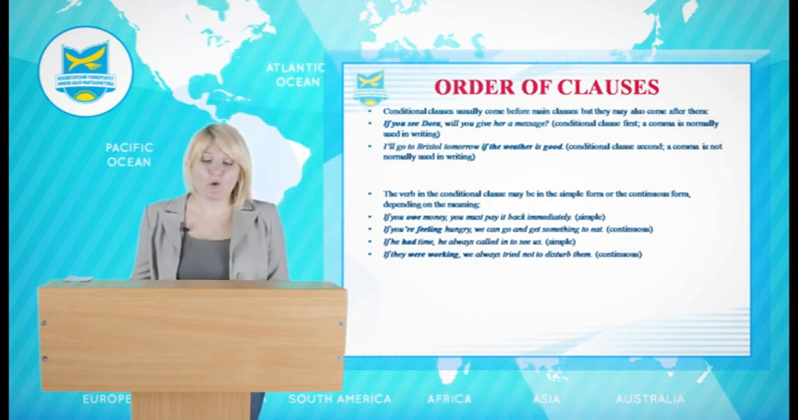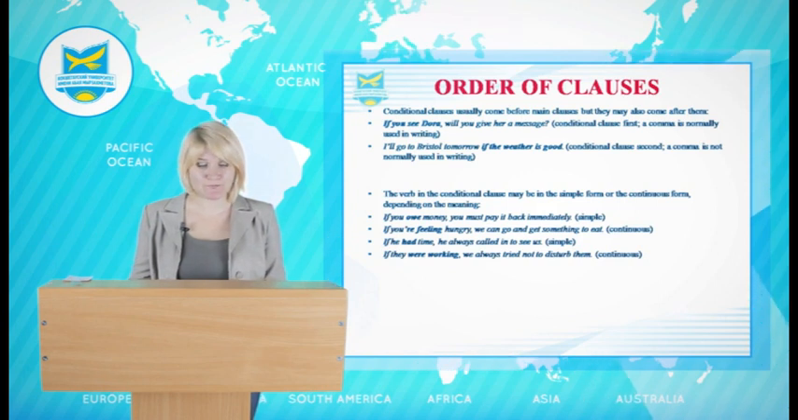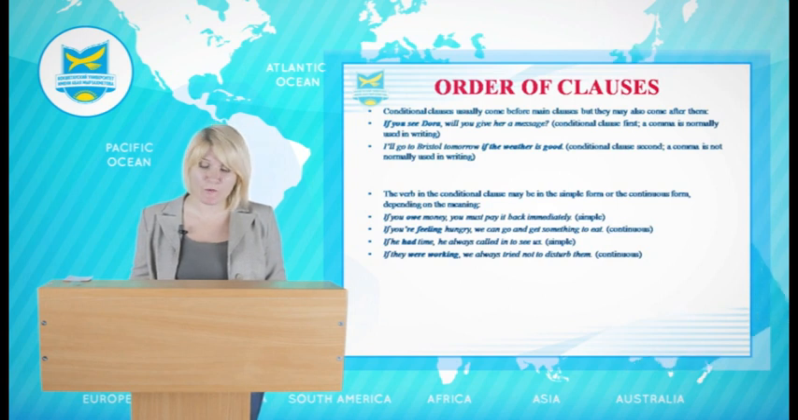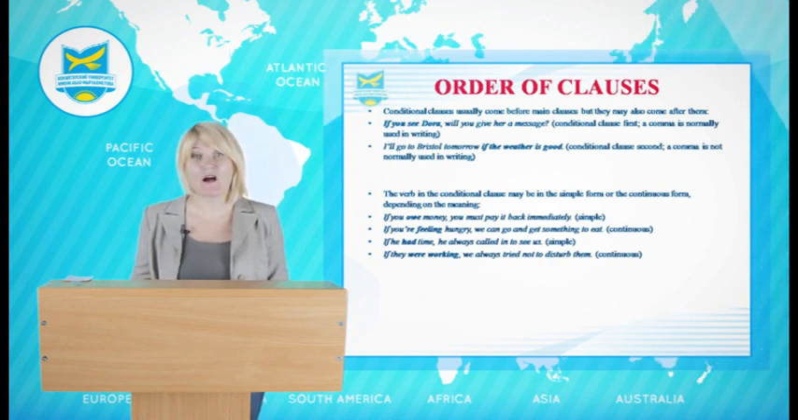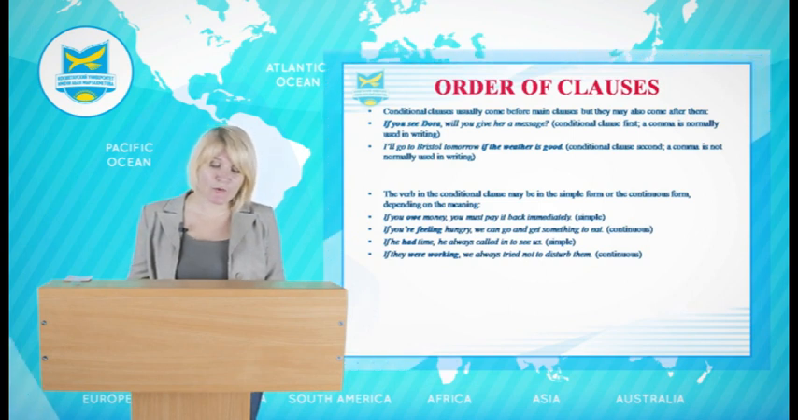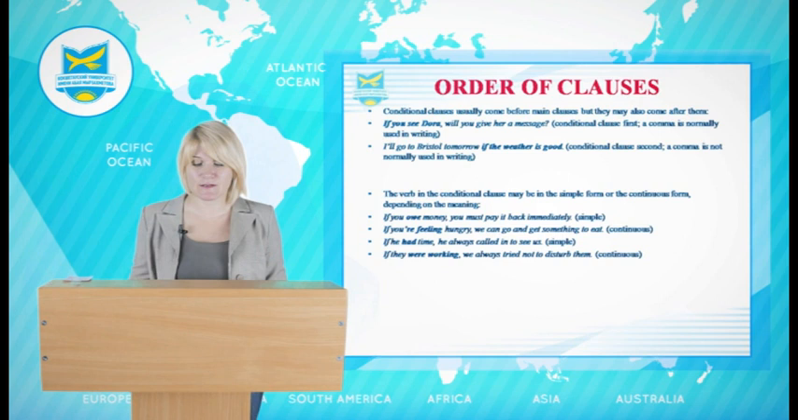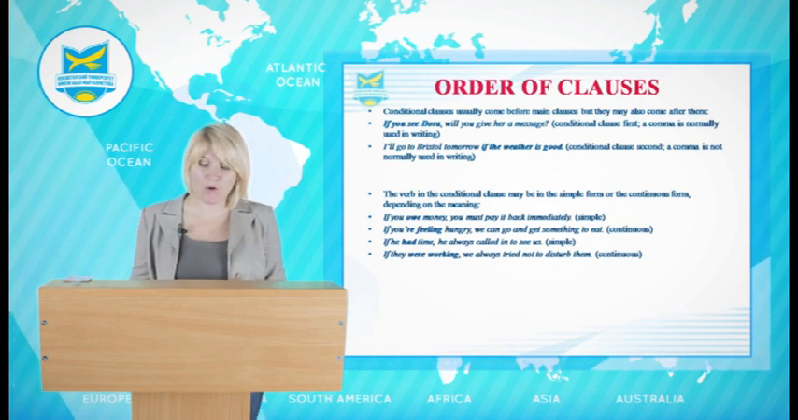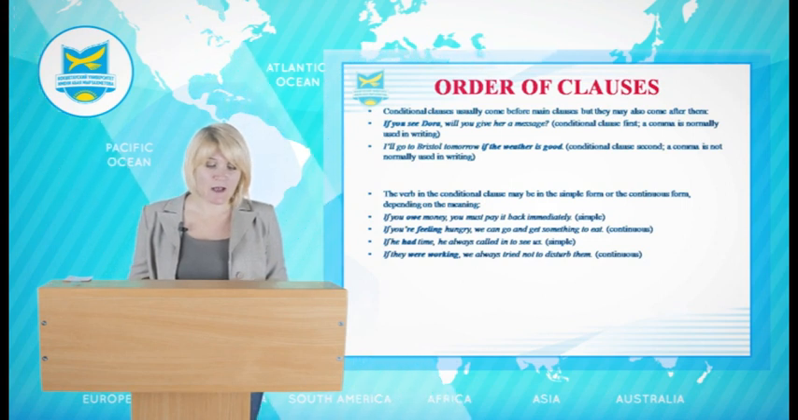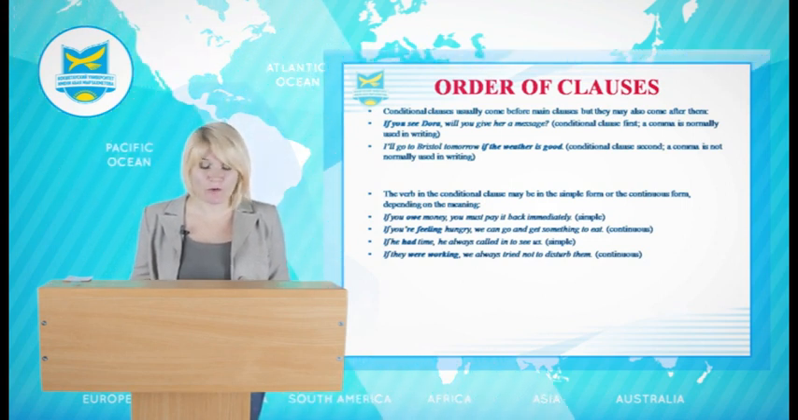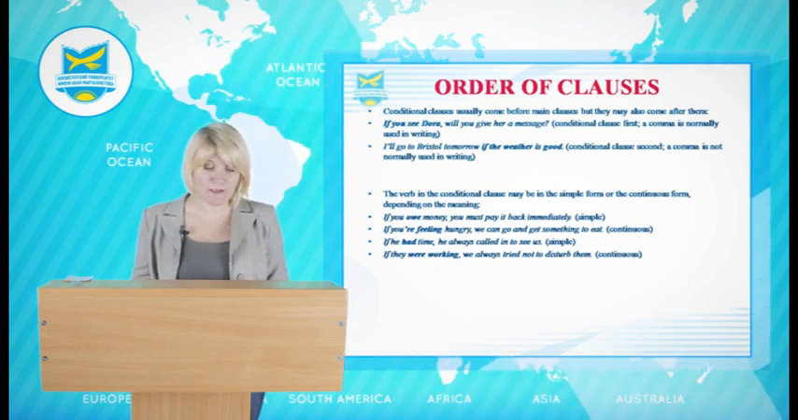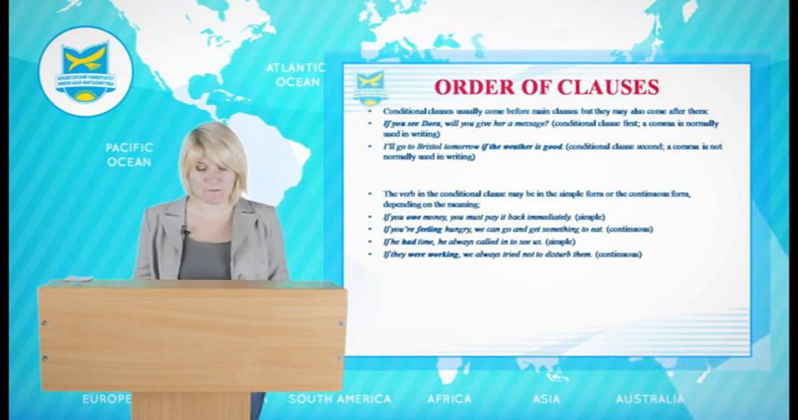Now let's speak about the order of clauses. Conditional clauses usually come before main clauses, but they may also come after them. Example: if you see Dora, will you give her a message? Here, conditional clause first, a comma is normally used in writing. Second: I'll go to Bristol tomorrow if the weather is good. Conditional clause second, a comma is not normally used in writing.